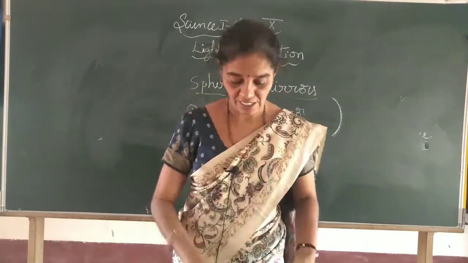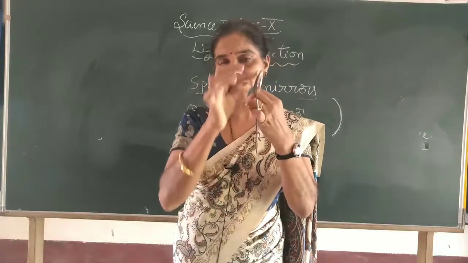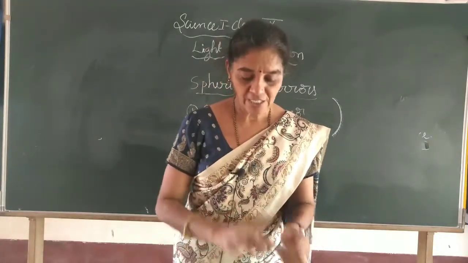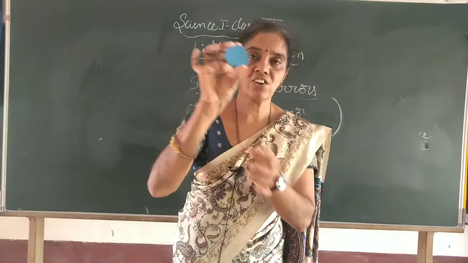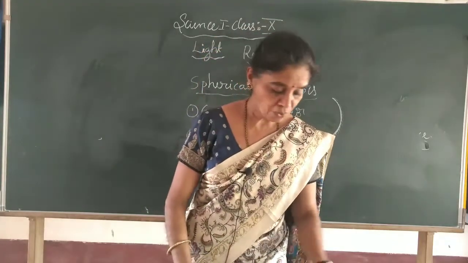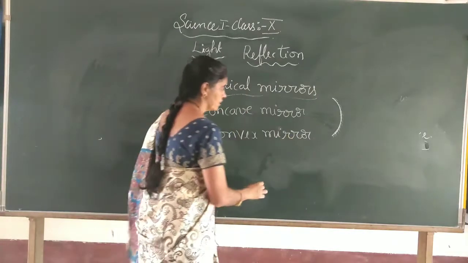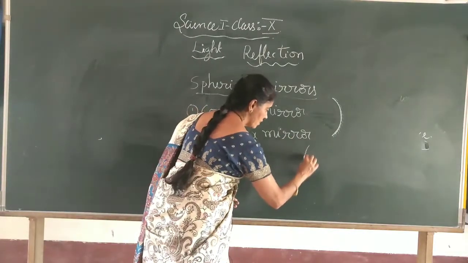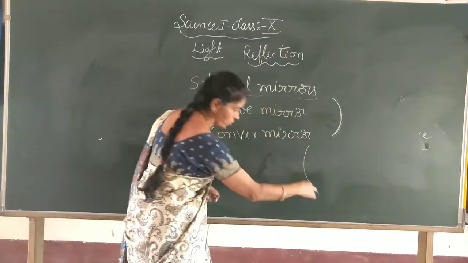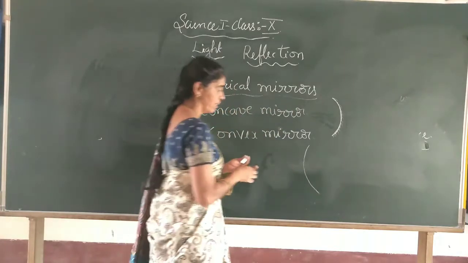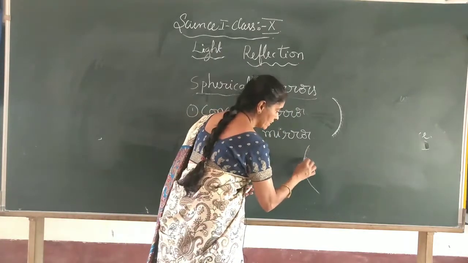It is like this, bulged outside, and this is the reflecting surface and this is the non-reflecting surface. And how to indicate it? For the convex mirror, the diagram is like this: it is bulged outside, this is the reflecting surface, and this is the non-reflecting surface.